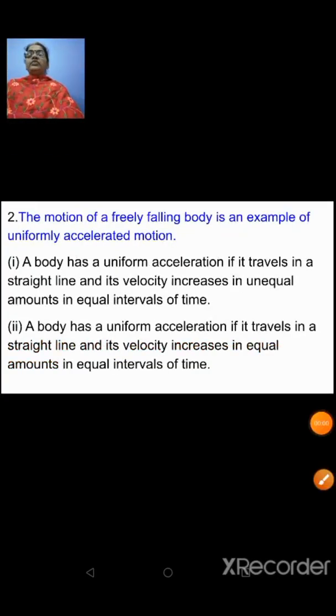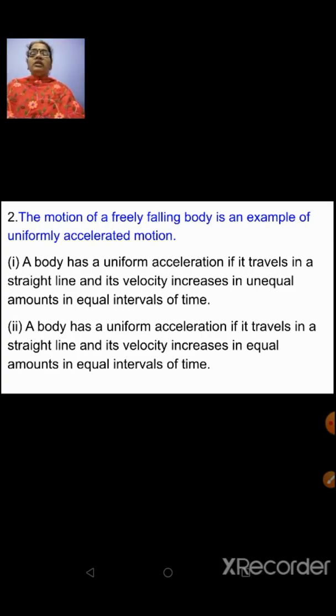Okay. Now next question. The motion of a freely falling body is an example of uniformly accelerated motion. See, the given statement tells you that the motion of a freely falling body is an example of uniformly accelerated motion. Why? This is the way you have to assume the question. So what should be the reason for this? You all know the definition for uniform acceleration. Equal change in velocity in equal interval of time is what is called uniformly accelerated motion.